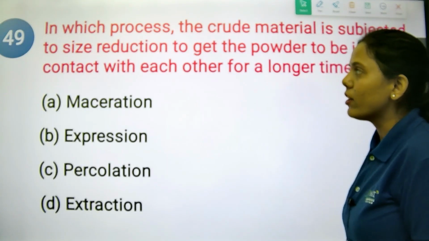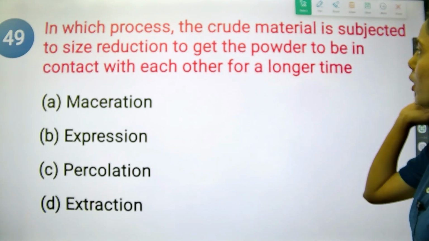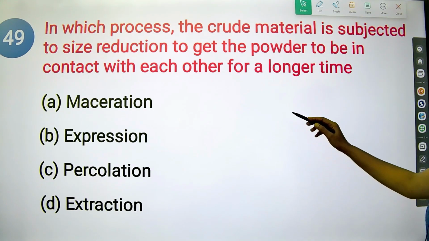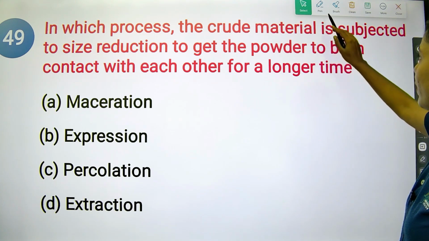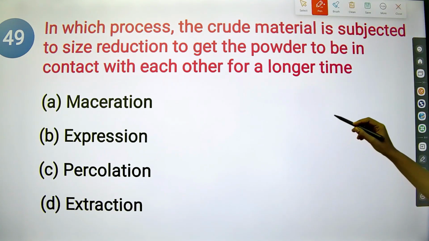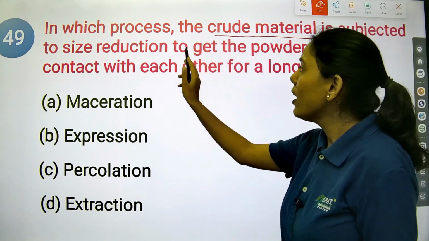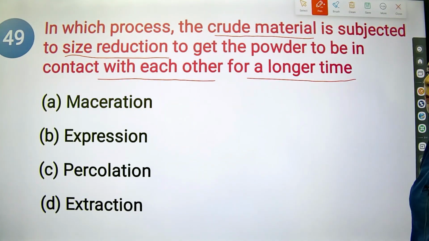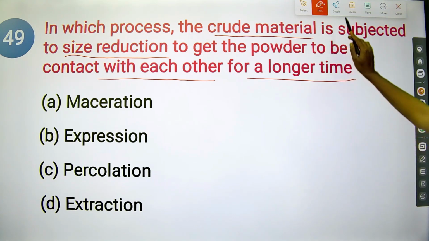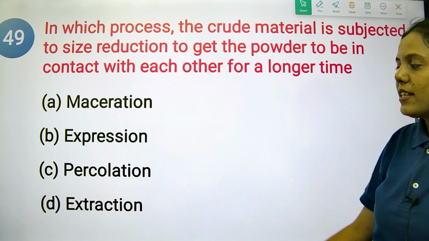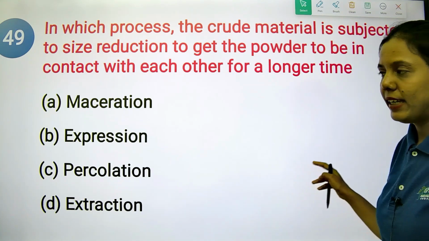Okay, so let's see the first question. In which process is the crude material subjected to size reduction to get the powder to be in contact with each other for a longer period of time? Okay, so in which process do we do this? Crude material is subjected to size reduction, and it is in contact with each other for a longer period of time. Option A is maceration, option B is expression, option C is percolation, option D is extraction.